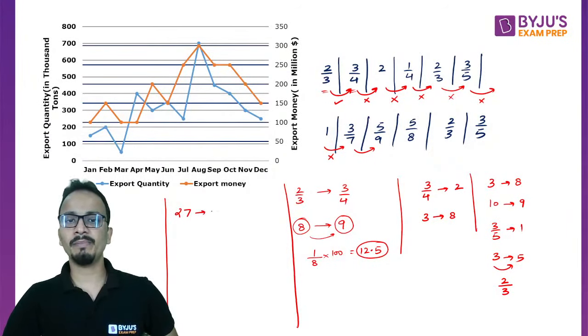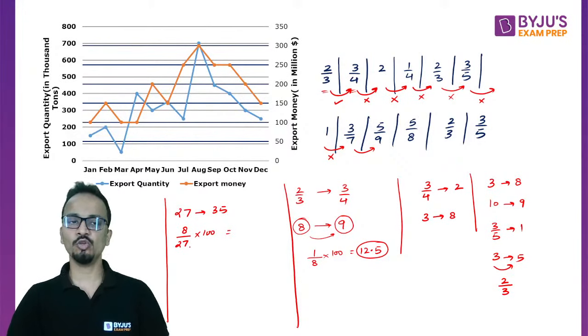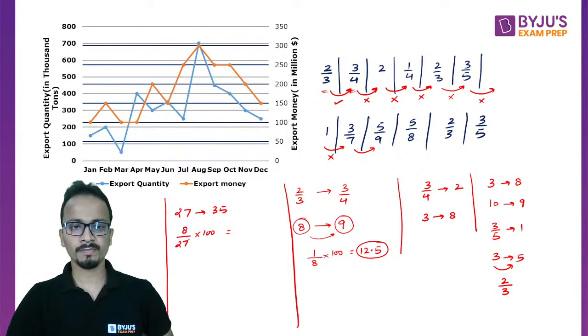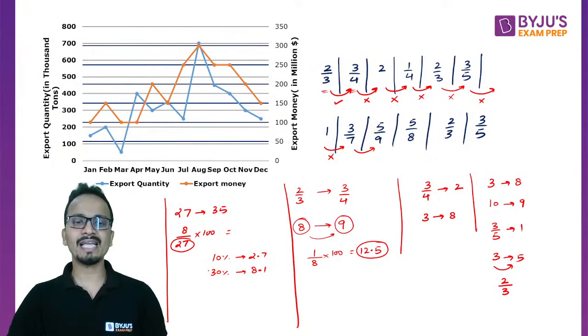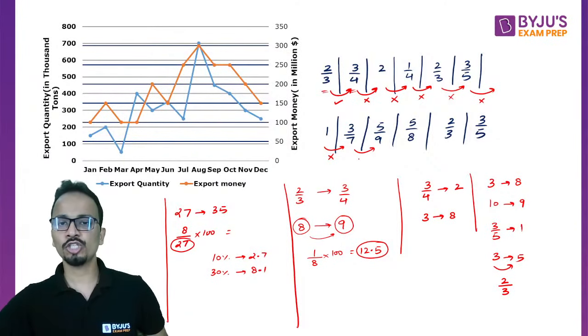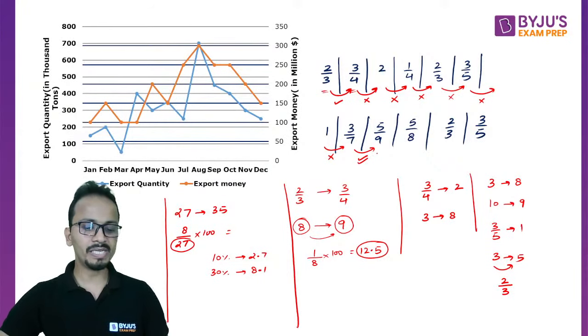27 cross multiply कर लिया मैंने से 35. Change is 8 divided by 27 into 100. अब ये change देखना है कि is it more than 30% or not. अब इसके लिए एक simple technique use करो. 27 का 10% कितना होता है? It is 2.7. So 30% is 8.1. All right. Now, since the numerator is less than 8.1, I can say that the change is just less than 30%. So this particular case will be considered.